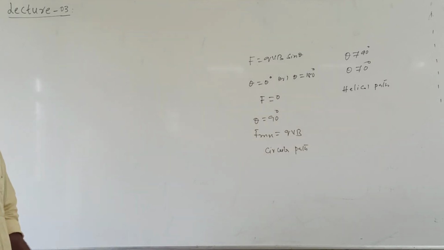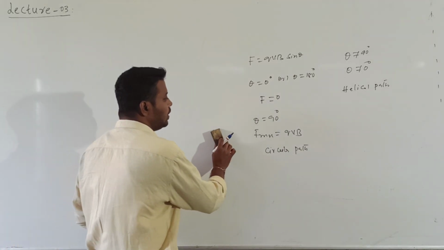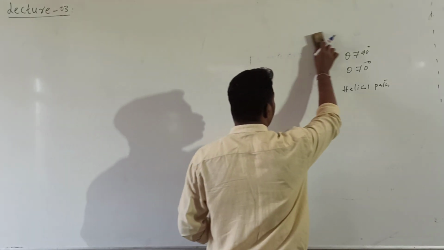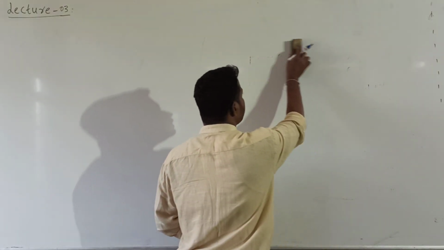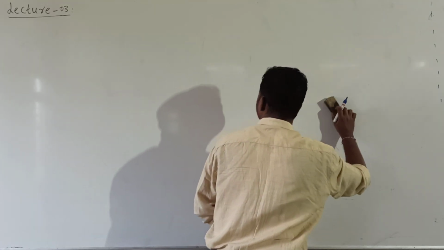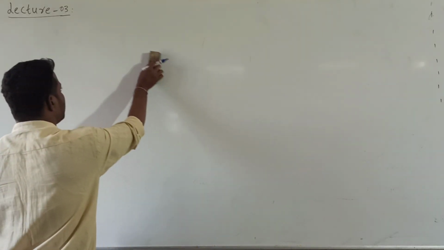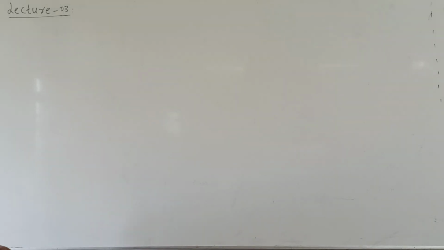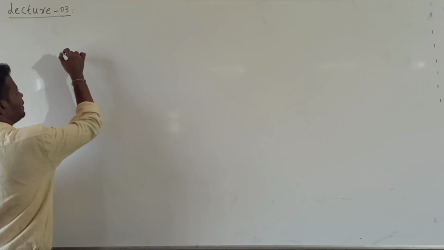So these are the paths followed by the particle when it enters an external uniform magnetic field. Okay? So after this, now what is our topic? The topic name is moving charges and magnetism.